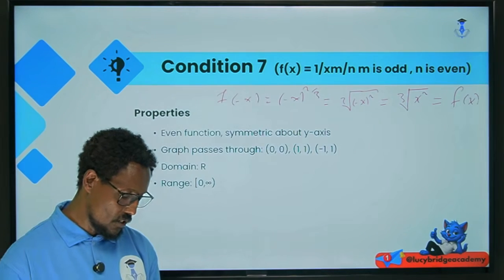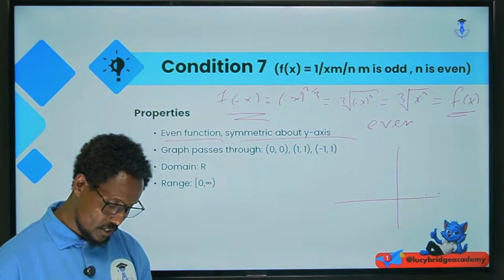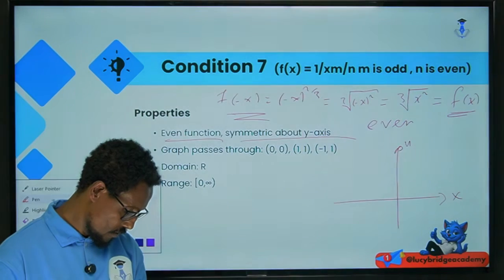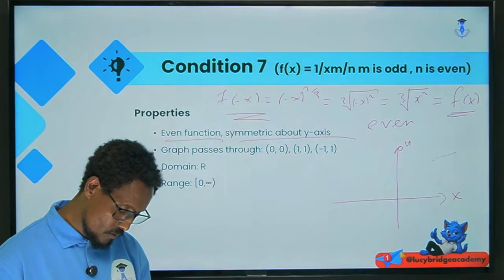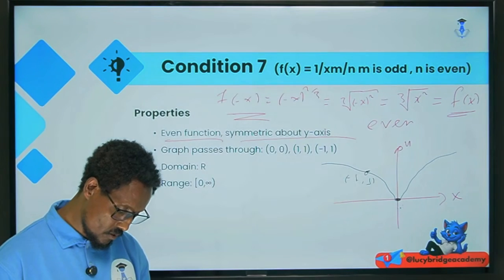It is an even function, symmetric about the y-axis, because the graph looks like this: this is the x-axis, this is the y-axis, and this is our graph. The graph passes through the points -1, 1, 0, 0, and 1, 1.